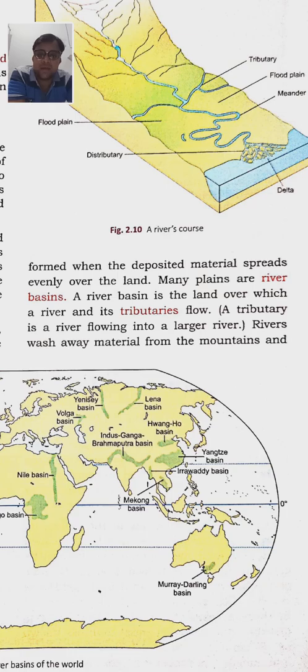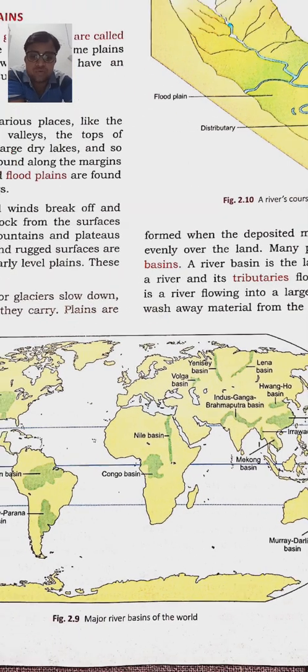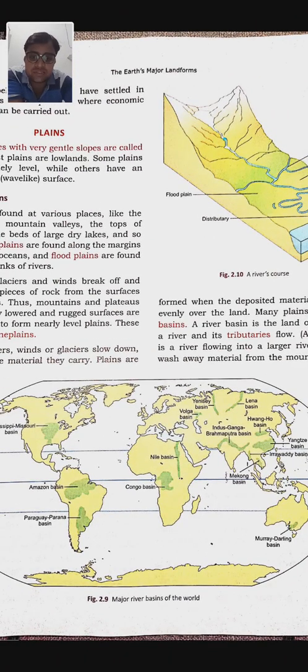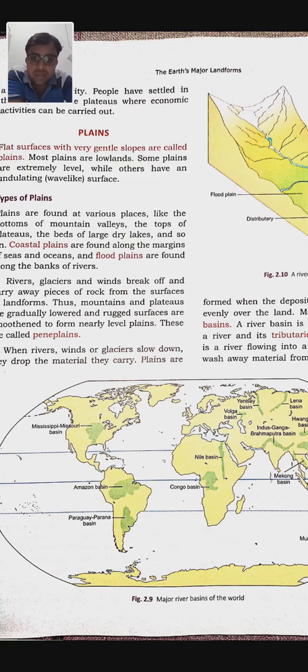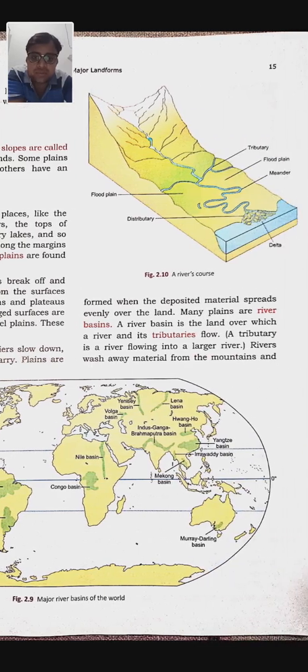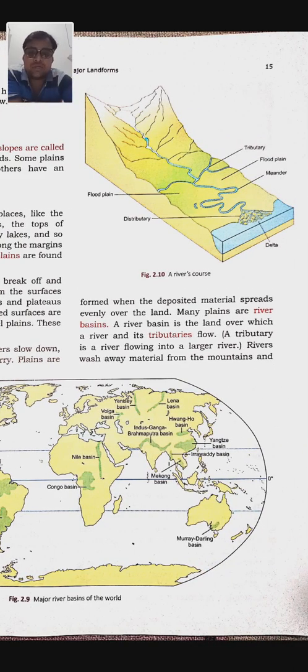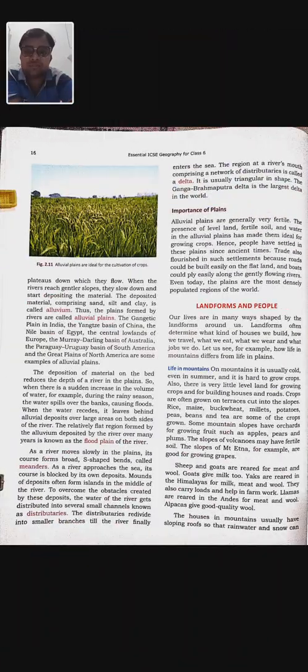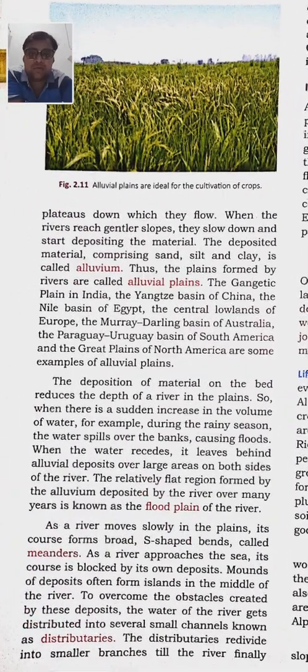Rivers wash away material. Then you can see major river basins, the Indo Ganga Brahmaputra basin in India, then in South America, North America. This is the picture. Then rivers wash away material from the mountains and plateaus.